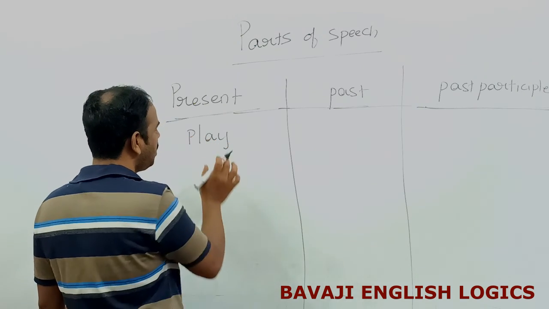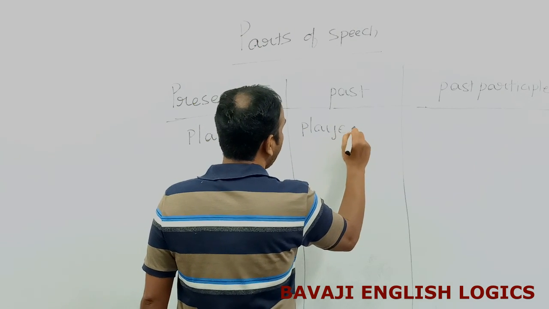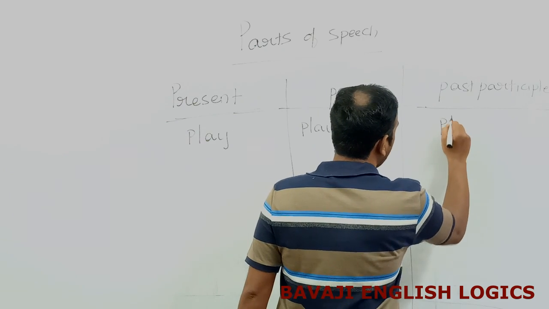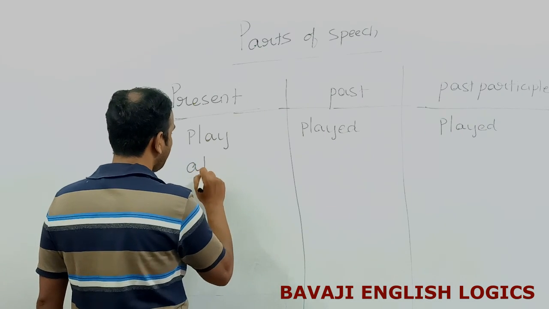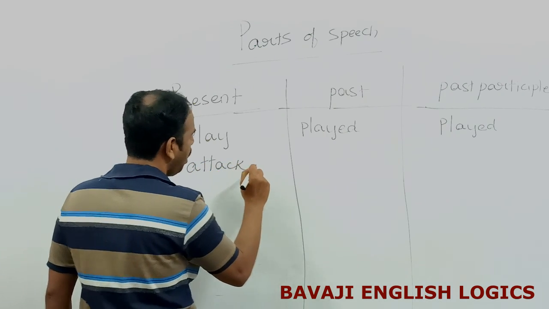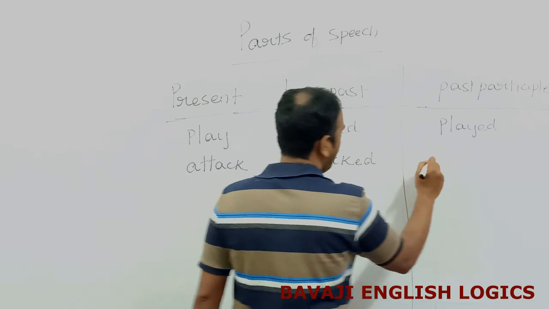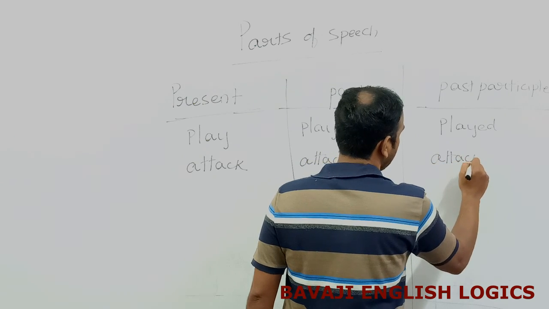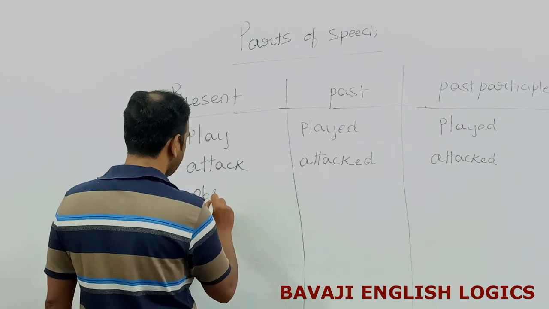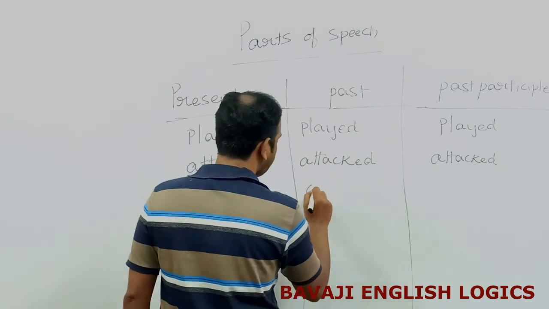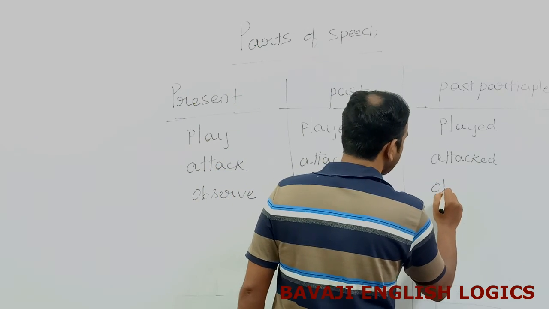Play. Okay, this is the main verb. In past form, it just changed into played. In past participle form also, it becomes played. Attack, attacked, attacked. Observe, observed, observed.